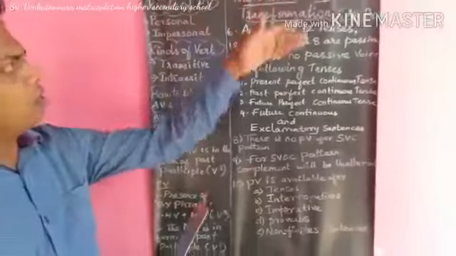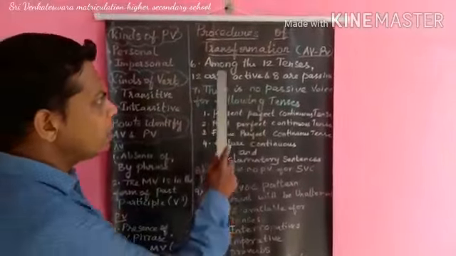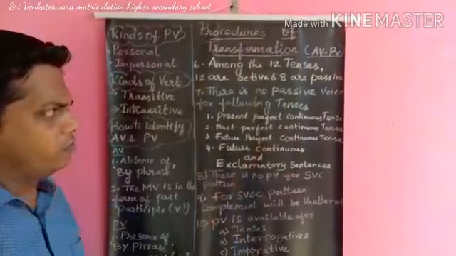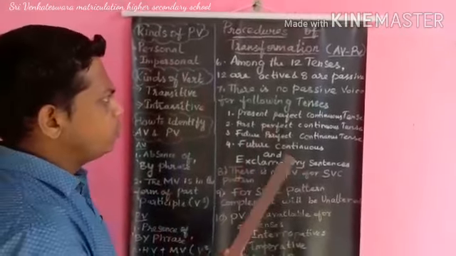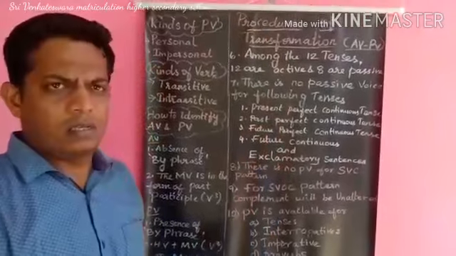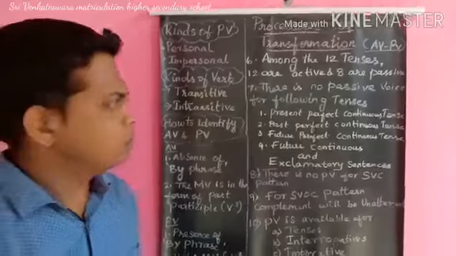Coming to the continuation of procedures of transformation. Among the 12 tenses, 12 have active voice and 8 have passive voice, which means all the 12 tenses have the active voice, whereas only 8 tenses have the passive voice.